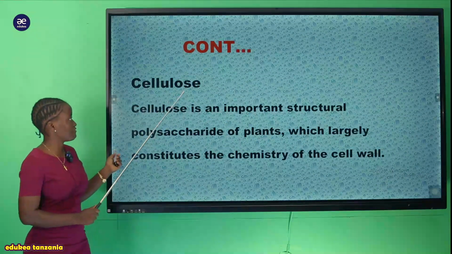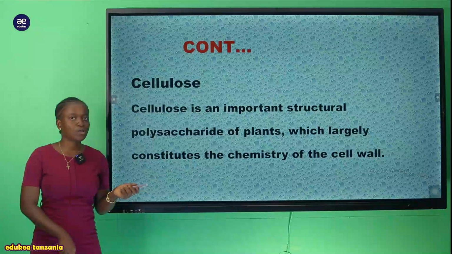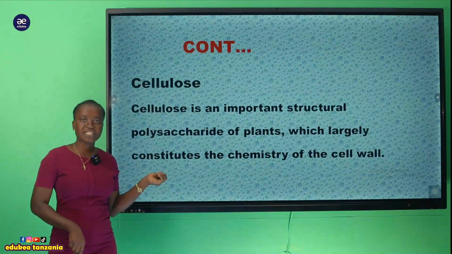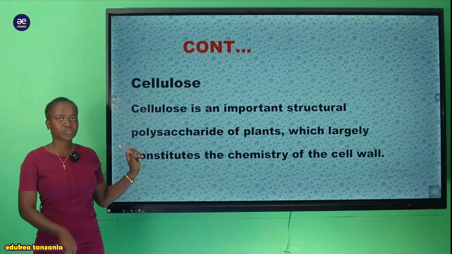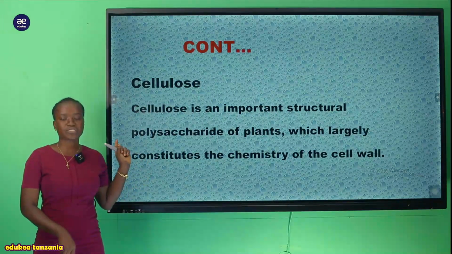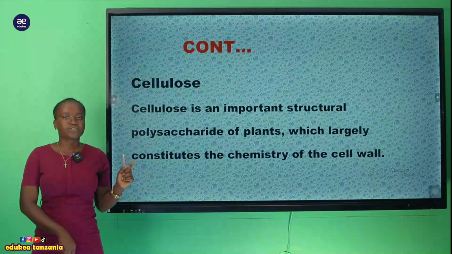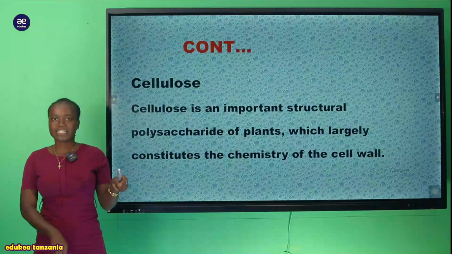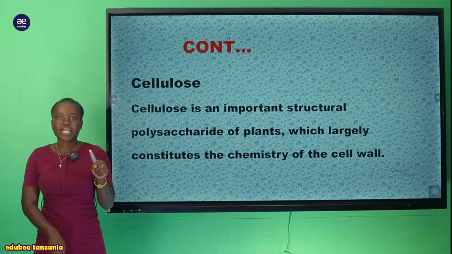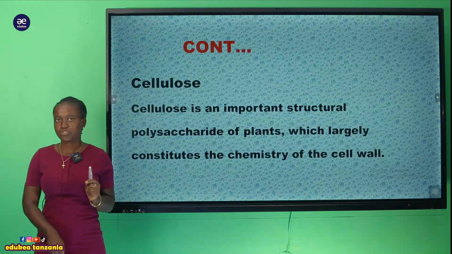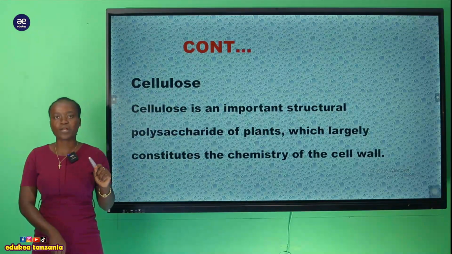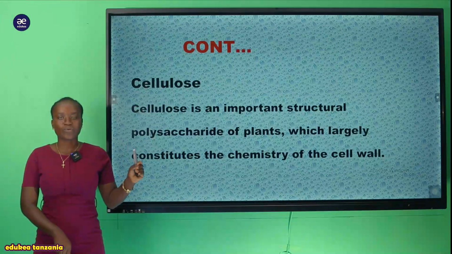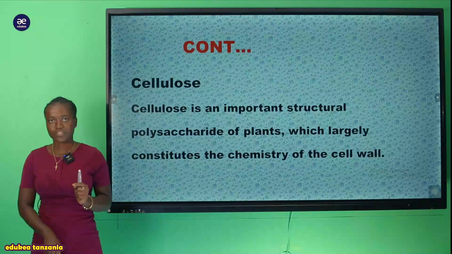And also we have another polysaccharide which we can term the cellulose. So before starting the cellulose, we have to recall the structure of glycogen. My student, here we have seen the structure of glycogen, remember the structure of glycogen imetengenezwa na kitu gani? Na je, ile structure ya glycogen ina utofauti gani na structure ya starch? Ukishajua hivyo utakuwa na uwezo mkubwa sana wa kujibu swali lolote litakalo kuja kwenye hiyo part, either ya kwenye starch au ya kwenye glycogen.